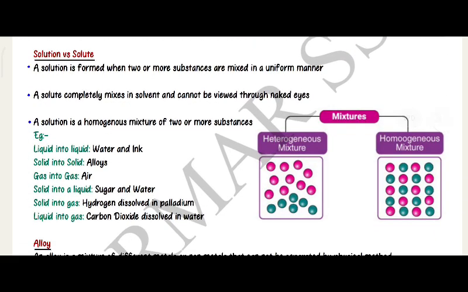Solute versus solvent. A solution is formed when two or more substances are mixed in a uniform manner. A solute completely mixes in the solvent and cannot be viewed with the naked eye. A solution is a homogeneous mixture of two or more substances. Example, liquid into liquid.